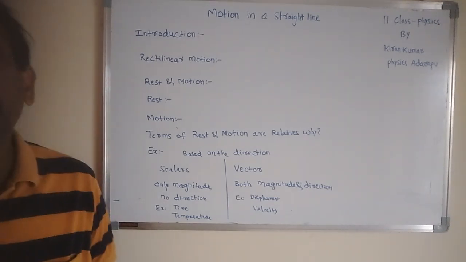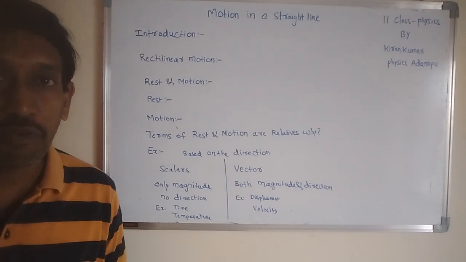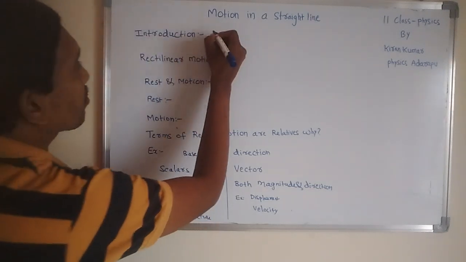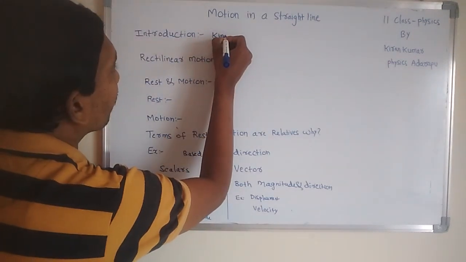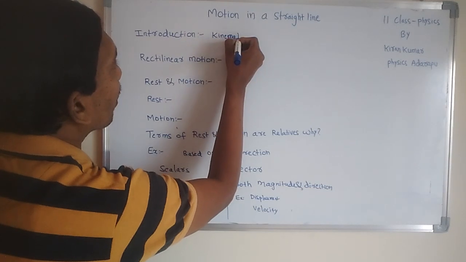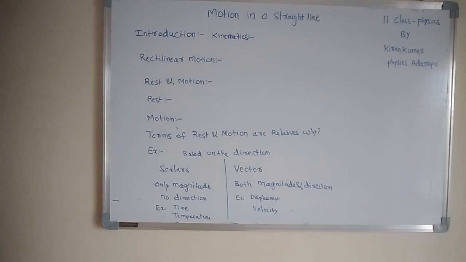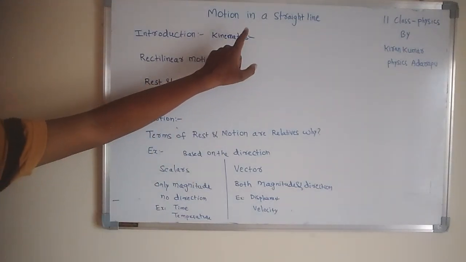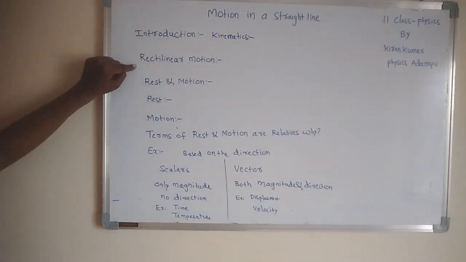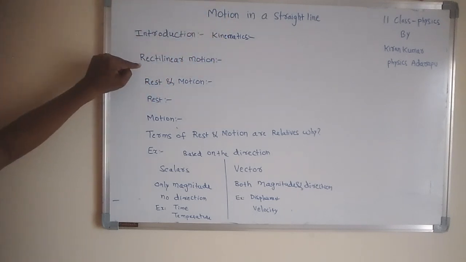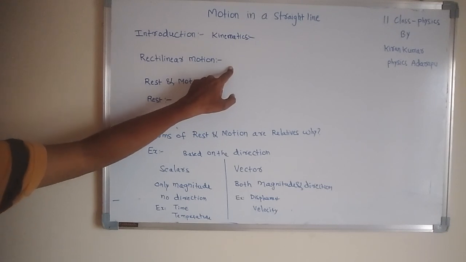This is the introduction of this lesson. Just listen to me once. In this introduction, you understood what kinematics is. Kinematics is the study of an object's motion without considering the cause of motion. One part of kinematics is rectilinear motion, also called motion in a straight line. The motion of an object along a straight line is called rectilinear motion.